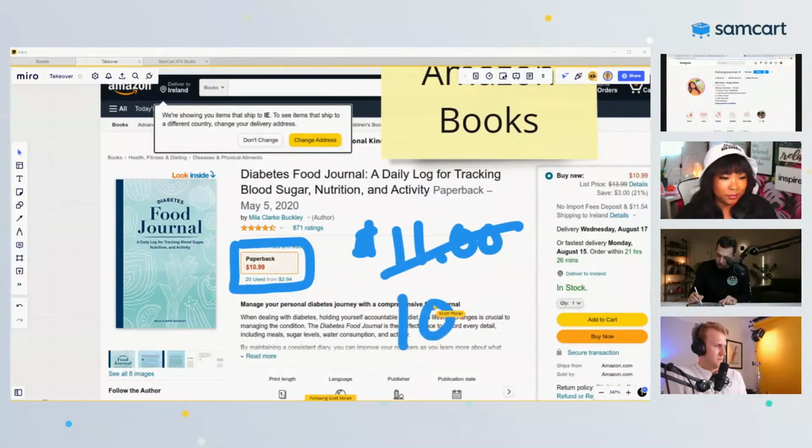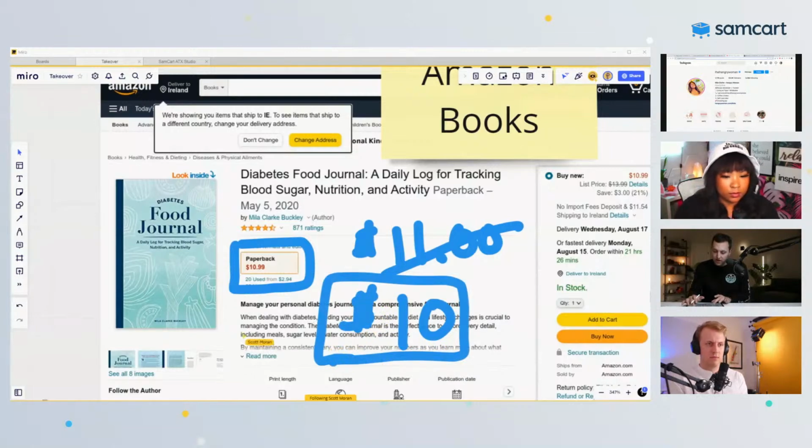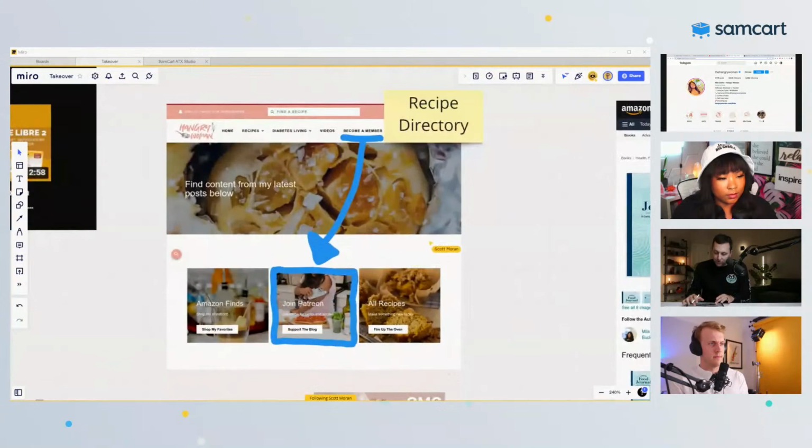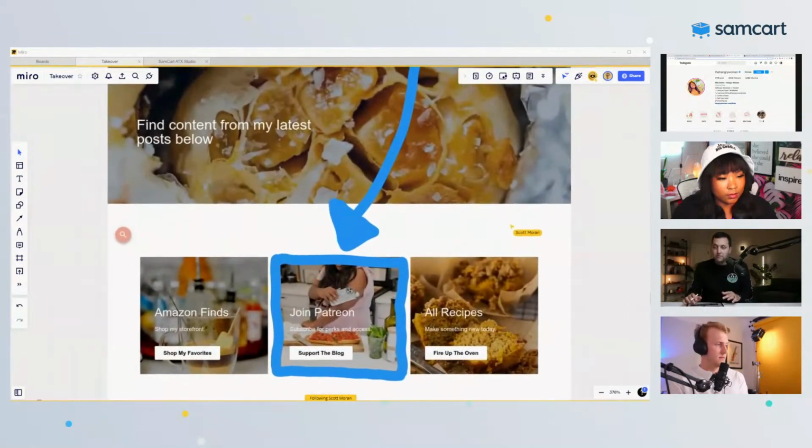Yep. So we'll call it $10 per book that she's going to take home, right? If she's out here selling this kind of stuff. And then she's got to go over to her recipes. Taylor, from her recipe directory, is there anything else here for sale? You know what I mean?